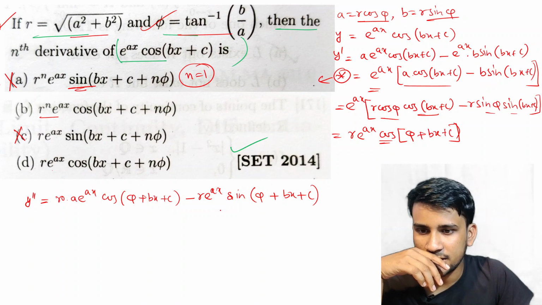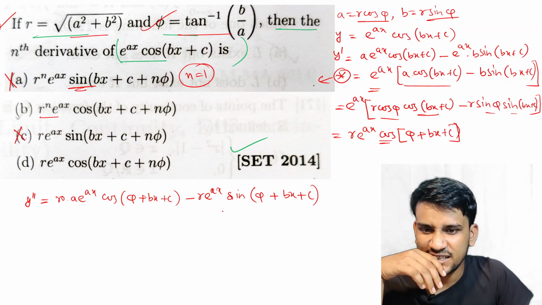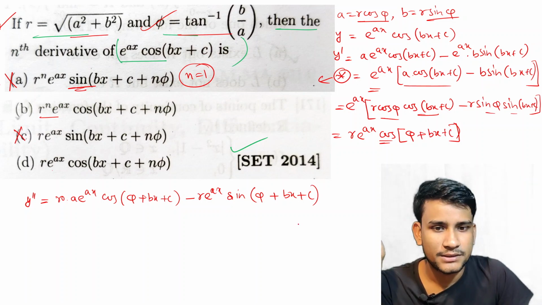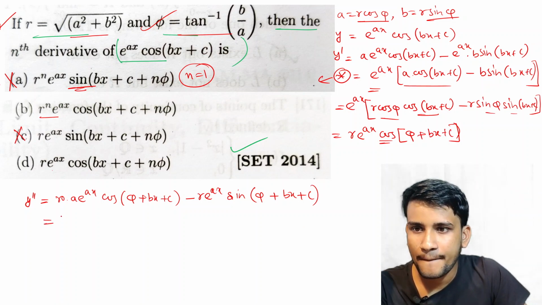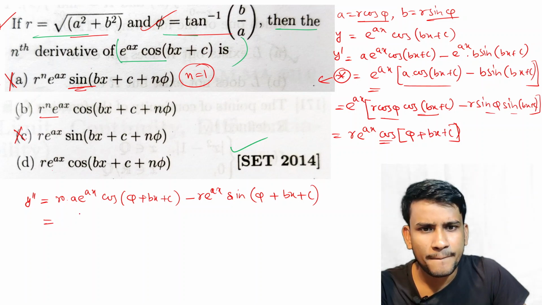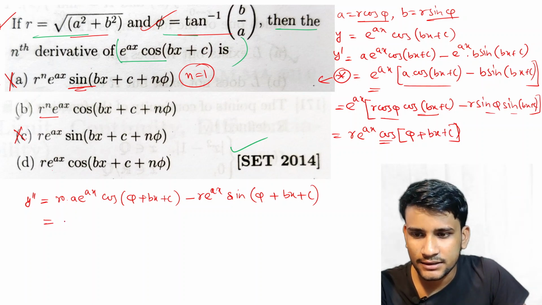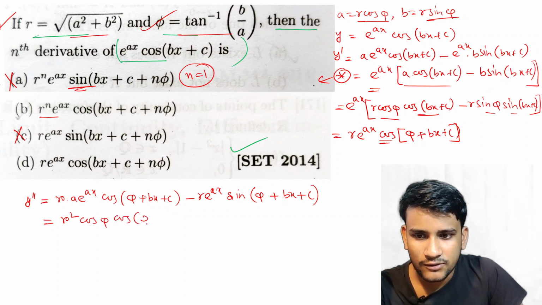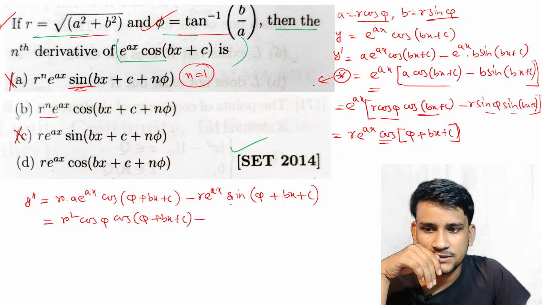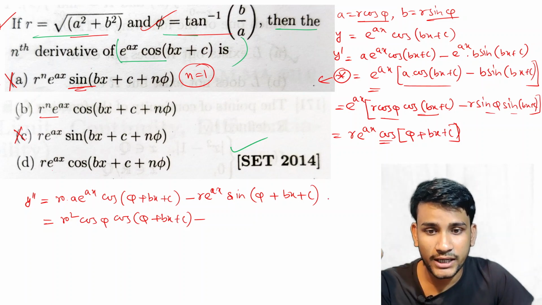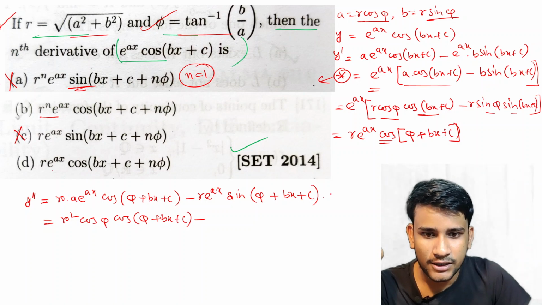But can I write r a? Here also r is present, so now we can write a equal to r cos phi. So r square cos phi cos of phi plus bx plus c, minus, but here nothing is present, there will be 1 b.